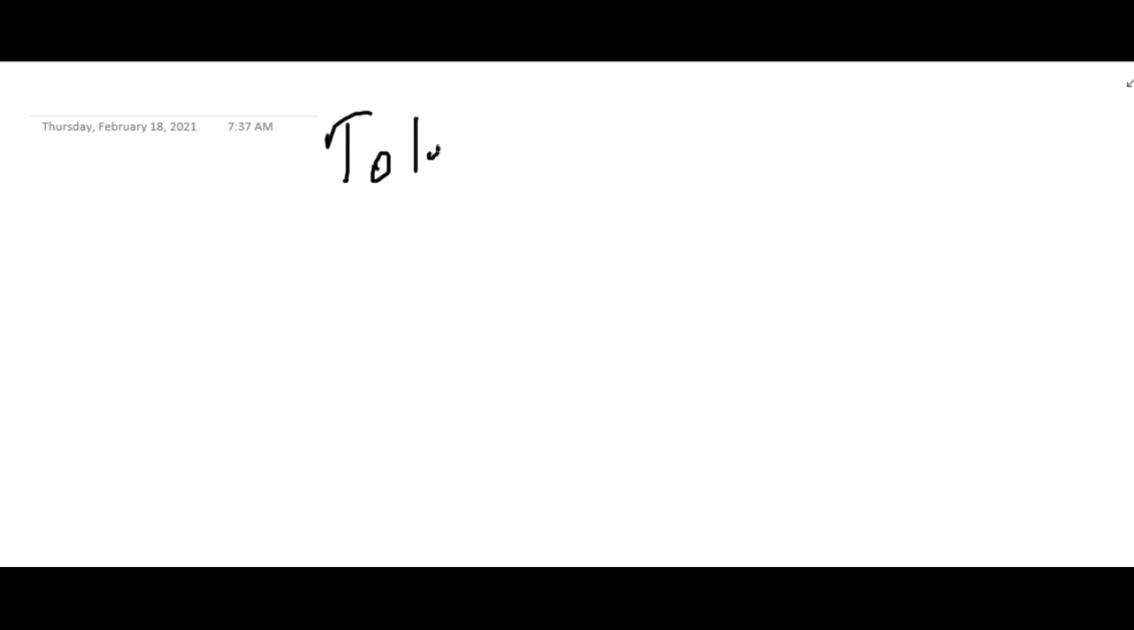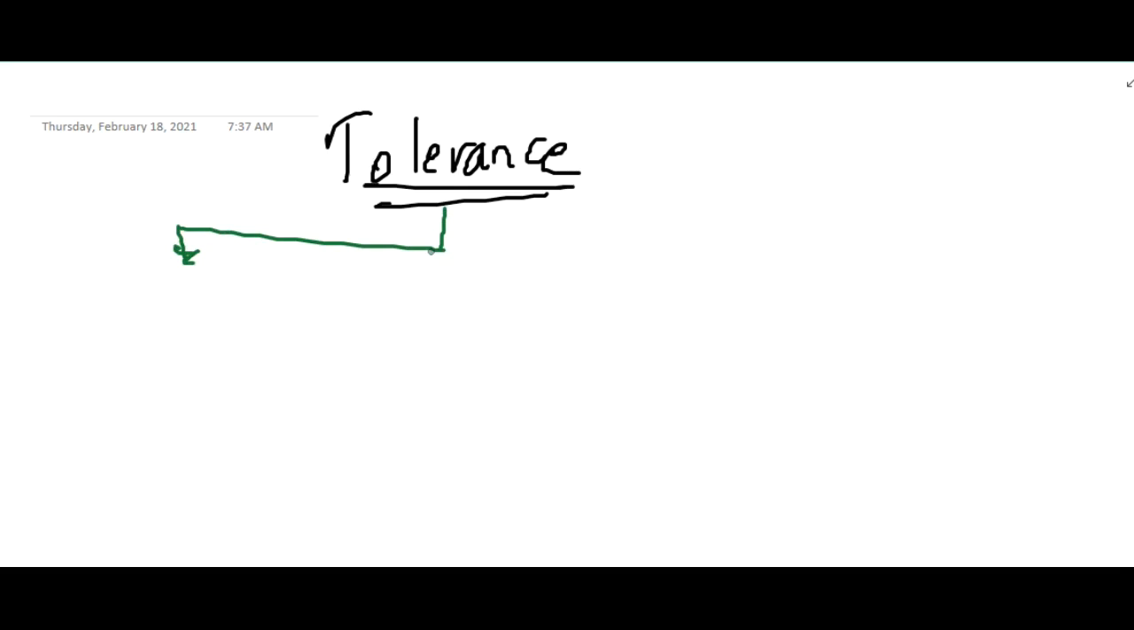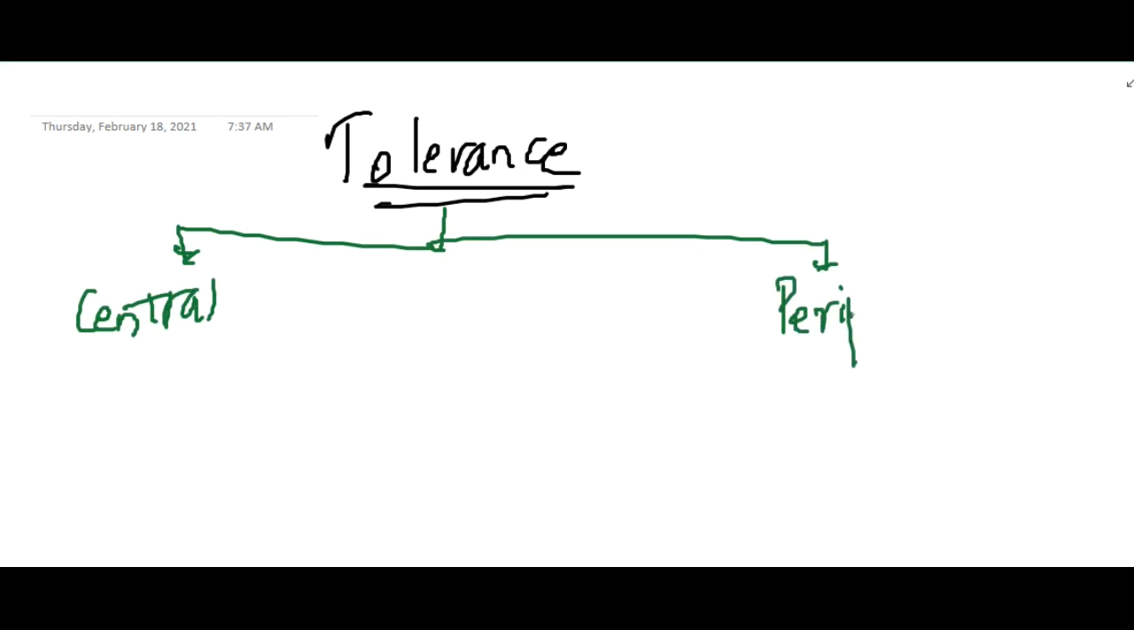Tolerance is the ability to not recognize the self antigen. The dendritic cells, T cells, and B cells should not recognize the self antigens. So the difference between self and foreign antigens should be present. In order to make the immune cells not recognize the self antigen, there is a process called central tolerance, and we also have peripheral tolerance.